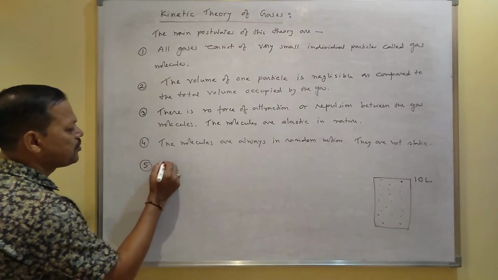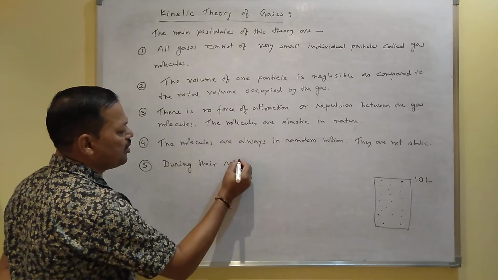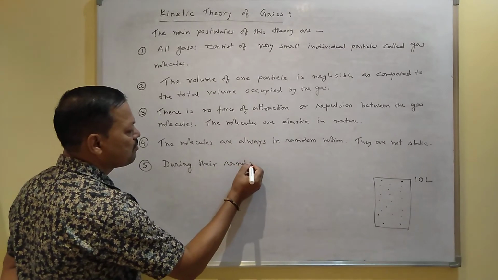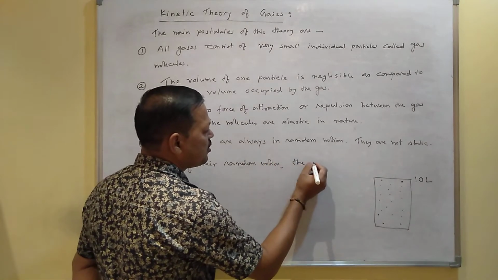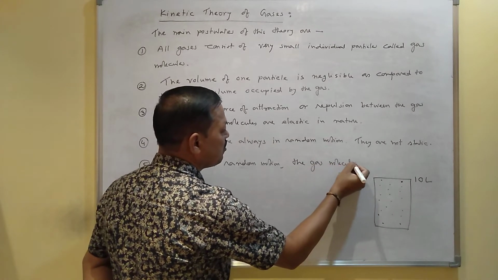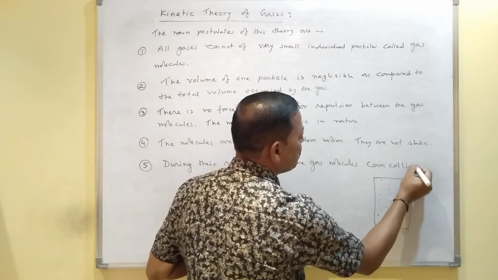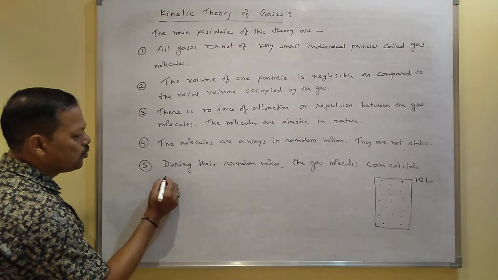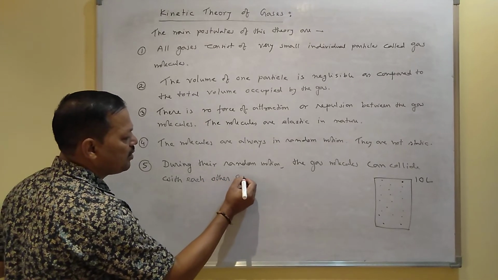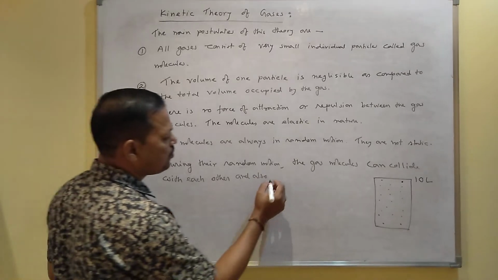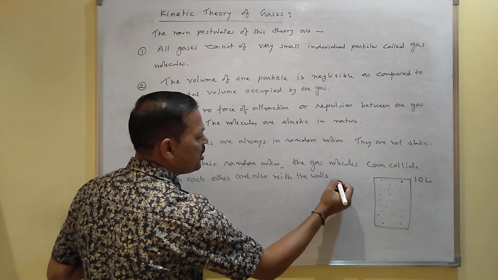Number 5, during their random motion, the gas molecules can collide with each other and also with the walls of the container.